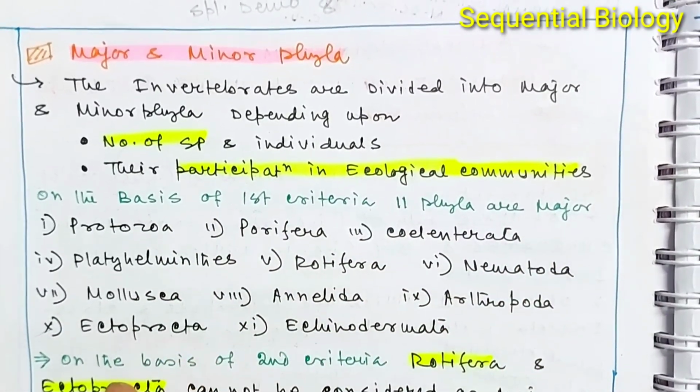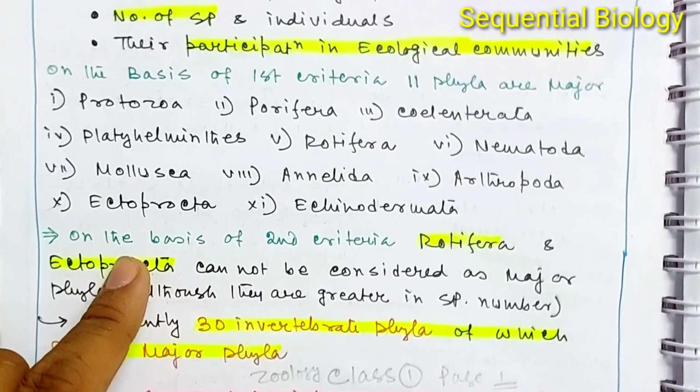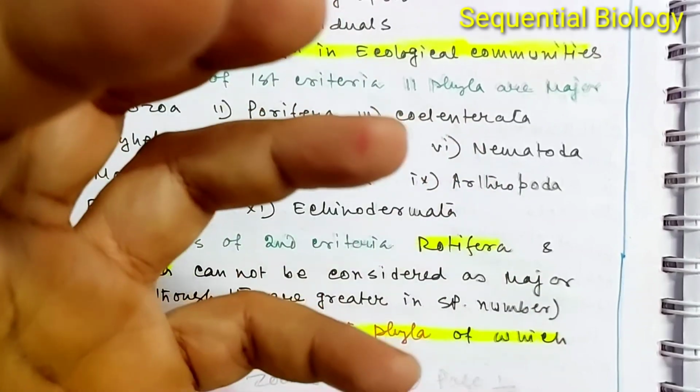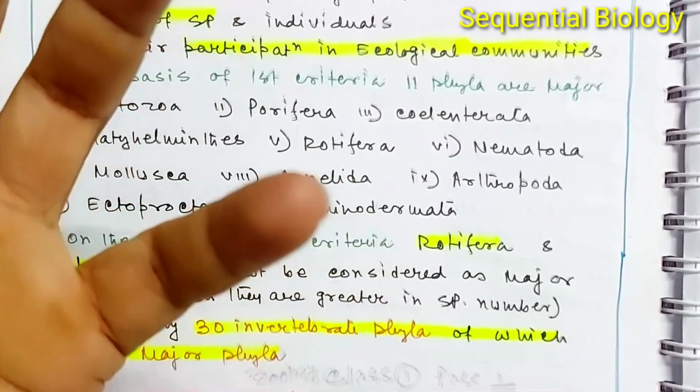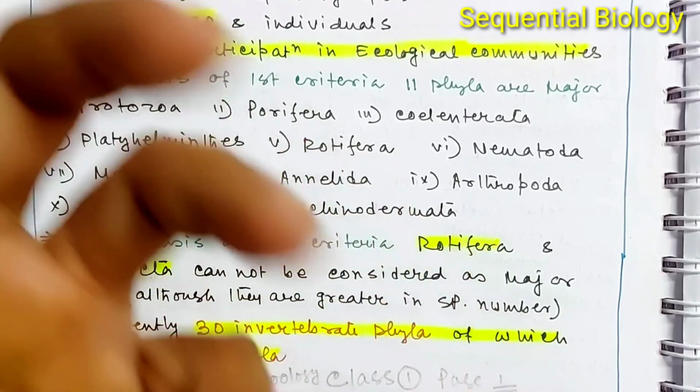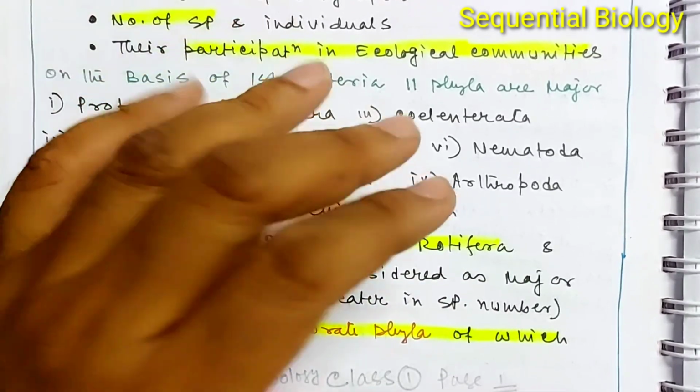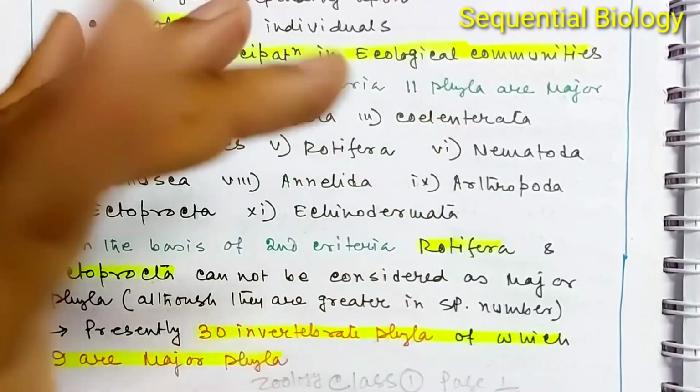Okay, now on the basis of the second criterion, that is their participation in the ecological community, the phyla which mostly participate in the ecological community are known as major phyla. So the phyla which play an important role in the ecological community are usually known as major phyla.